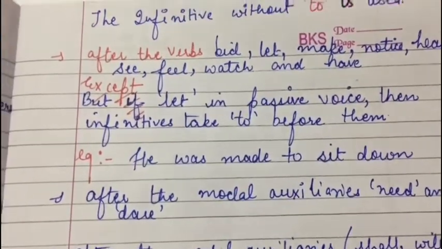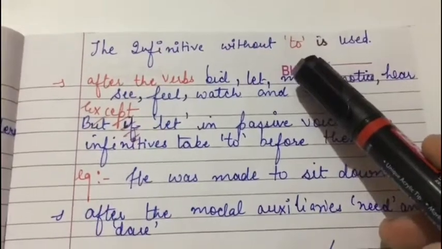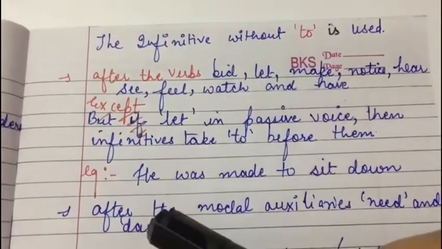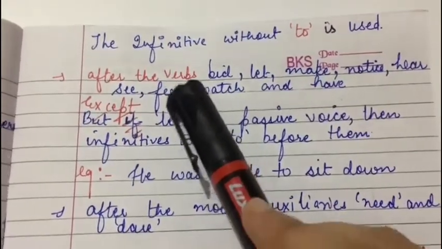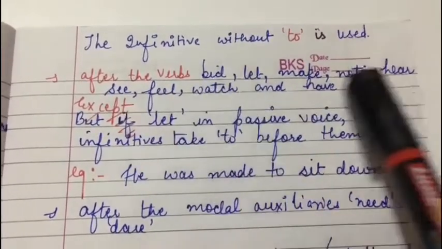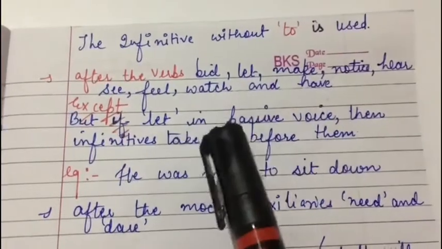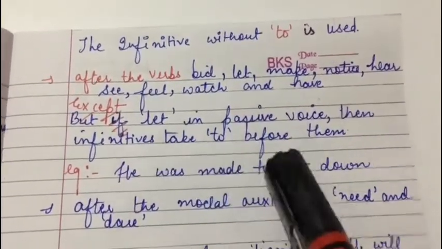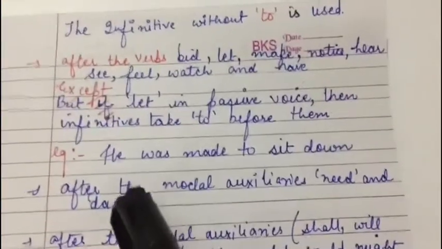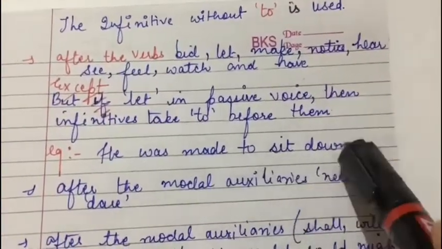So these are the few examples which are used without to. But when these verbs are in passive voice, except let, means you'll not take let into consideration, but all these verbs, if these verbs are in passive voice, then you can take infinitive to before them.